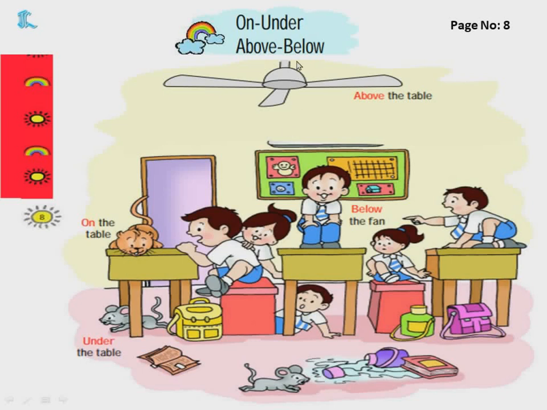Now we will see above and below. Above means upper. For example, this fan is there. The fan is above the table. Did you understand the difference between on and above? On means you're sitting on that, like the cat is sitting on the table, and above means upper. It's above the table, and this boy is sitting exactly below the fan. On, under, above, below. Okay.